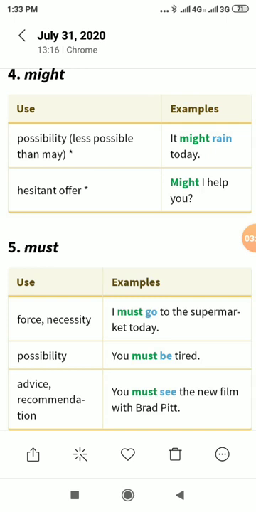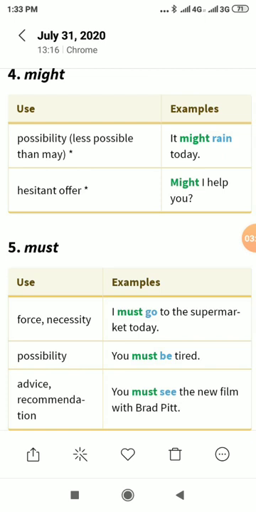May's second form or past tense is might. It is used to show a possibility less likely than may. It might rain today. Hesitant offer: might I help you?